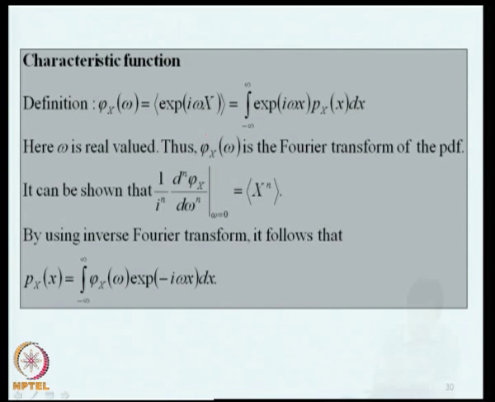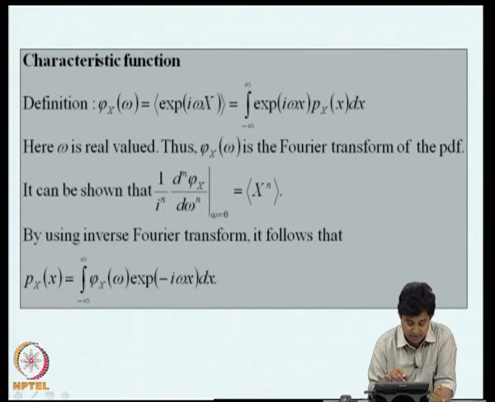If we make s a pure imaginary number, we get what is known as a characteristic function. So, we define the expected value of exponential I omega x, where omega is real and I is square root of minus 1. This is the integral of exponential I omega x p x of x dx. You will recognize that phi x of omega is a Fourier transform of the probability density function.